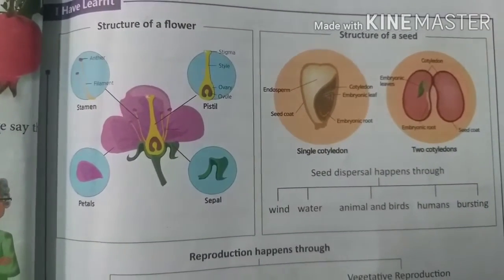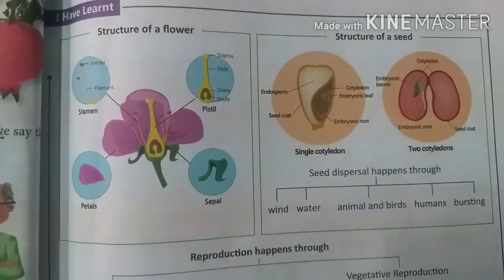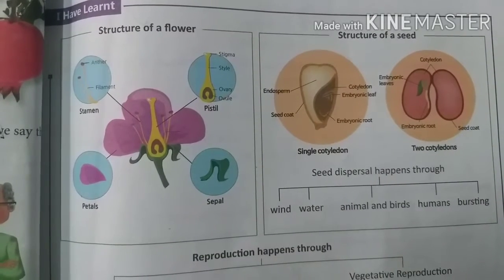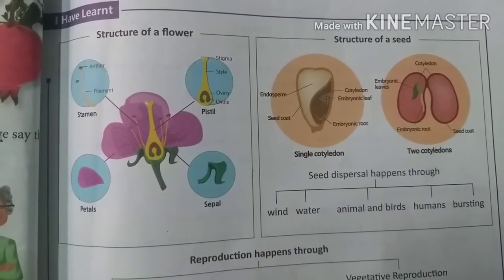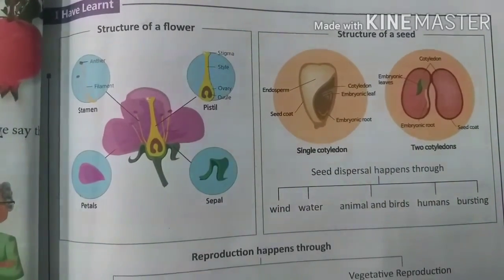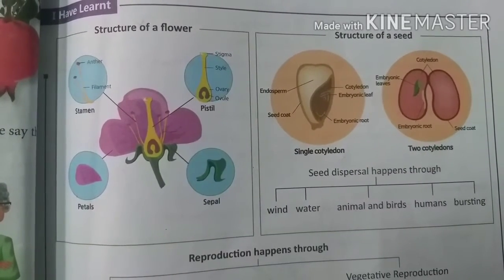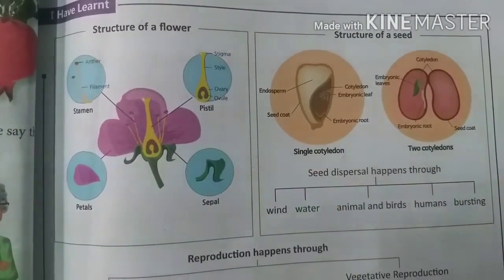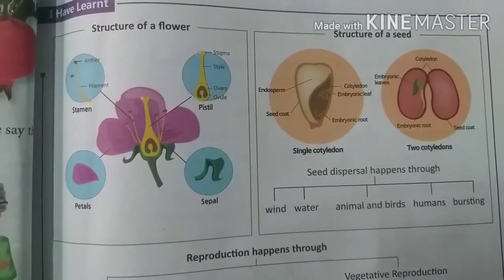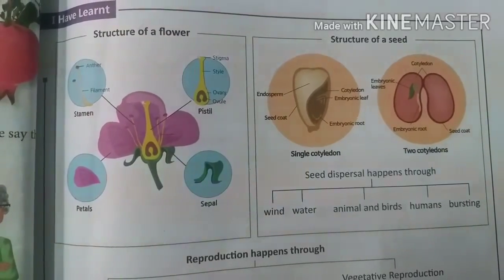Now you can see the structure of a seed. A seed has one cotyledon or two cotyledons. The seeds that have one cotyledon are called monocots, and the seeds that have two cotyledons are called dicots. Seeds also have different parts such as cotyledon, seed coat, micropyle, endosperm, etc.